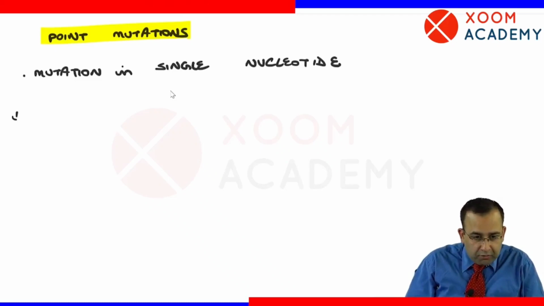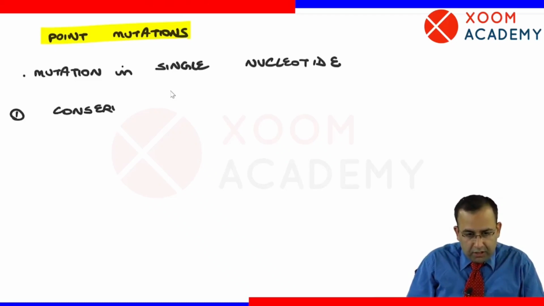What are the types of point mutation? The first is conservative point mutation.